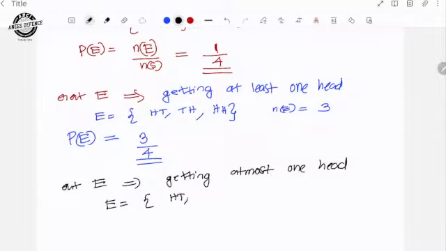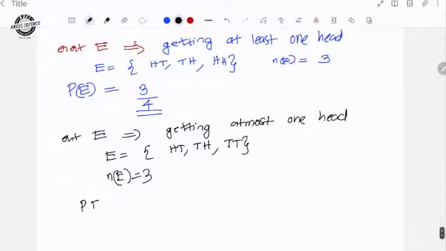Head, tail, only one head. Tail and head, only one head. Tail and tail. We cannot put HH because that is more than one. In TT there is no head, and the condition is at most one, so if you are not putting any head, no problem. These are the possible outcomes. So the number of elements in E is 3. So the probability of getting at most one head is n of E by n of S, that is 3 by 4.